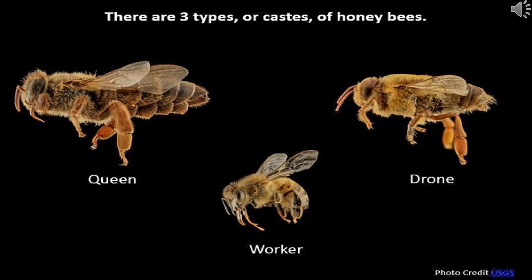There are 3 types of honeybees in a beehive. They are queen bee, drones, which are the fertile males, and worker bees. Worker bees are the sterile females. The worker bees collect the nectar from the flowers, they nourish the young ones, and repair the beehive and also protect it.